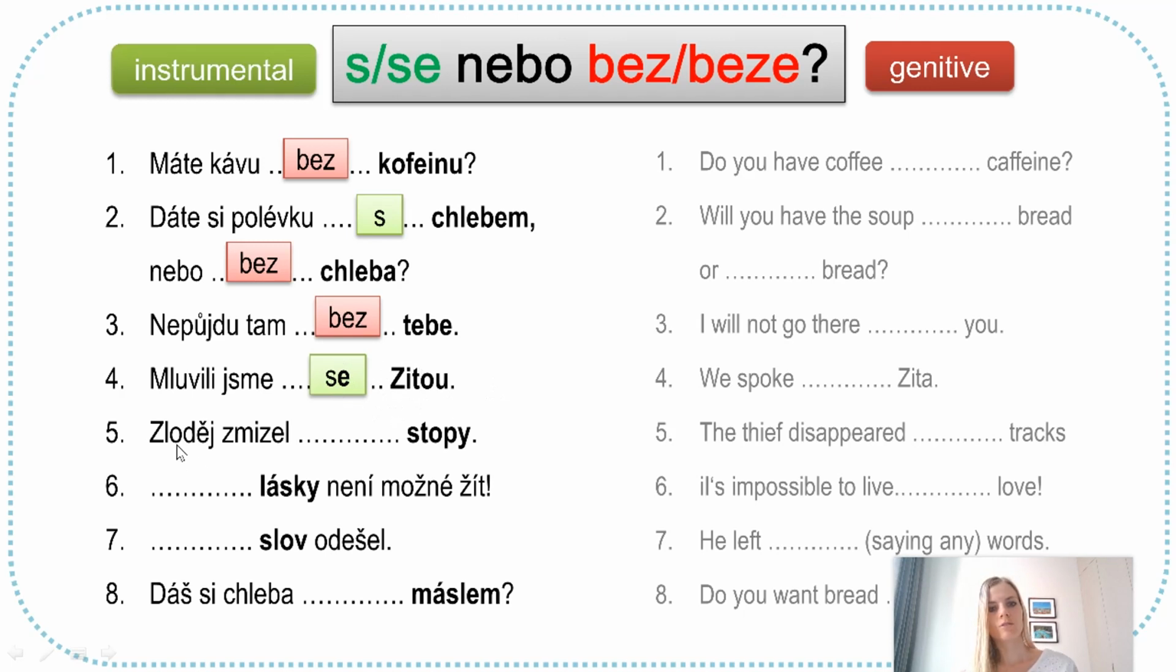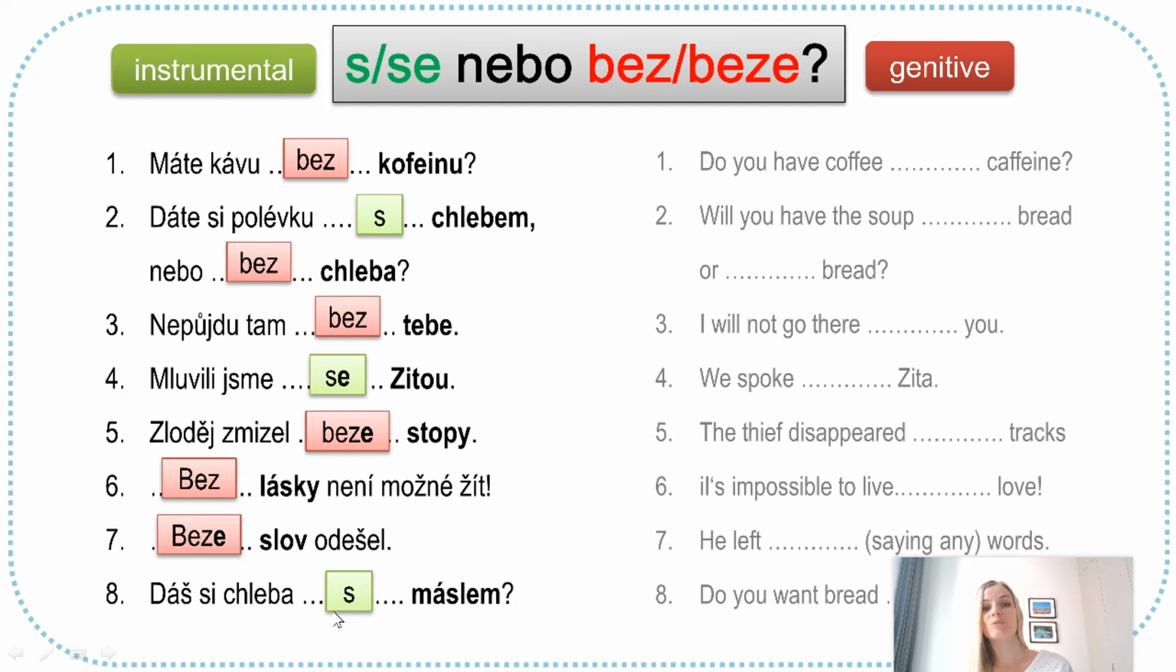Se Zitou. Zloděj zmizel without a trace. Beze stopy. And we add e. Lásky není možné žít. Láska, lásky. This is genitive. Bez lásky není možné žít. Slov. This is plural. This is beze slov. He left without saying any words, without saying anything. Beze slov. A poslední. Dáš si chleba máslem. Máslem is the instrumental case. S máslem. Super. Tak a to je všechno.